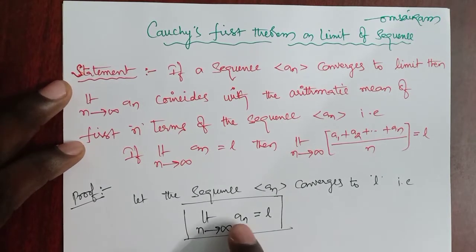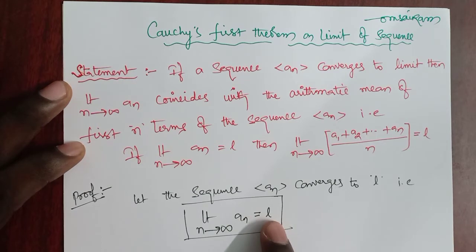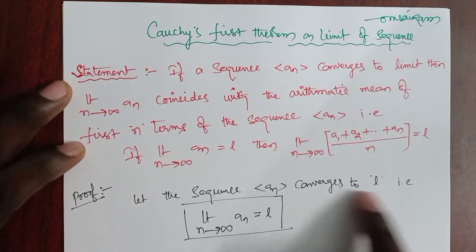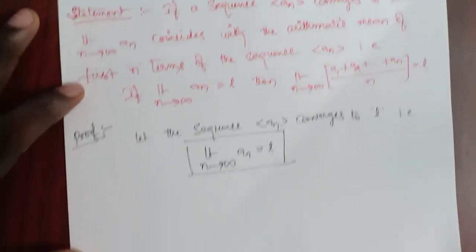Clearly we know that every convergent sequence is bounded, so keep it in mind.